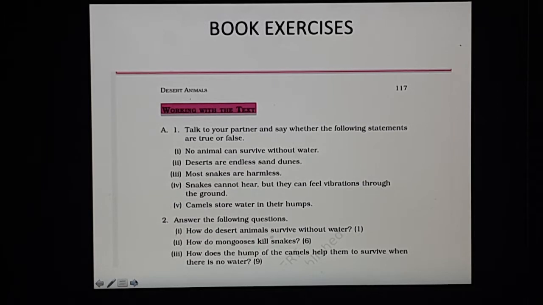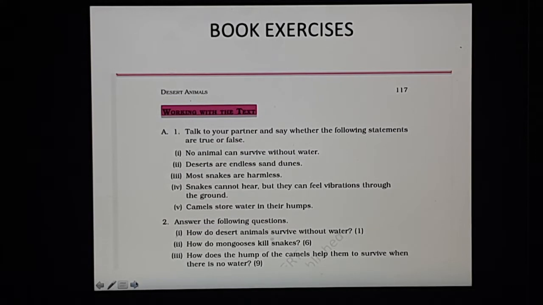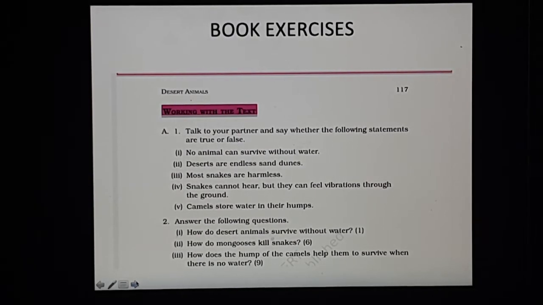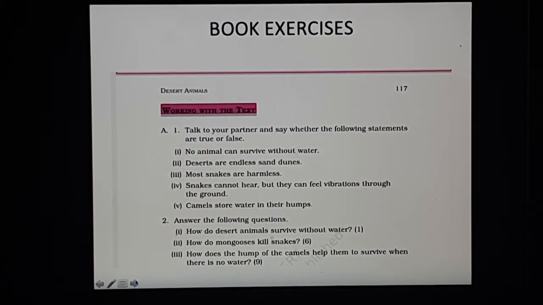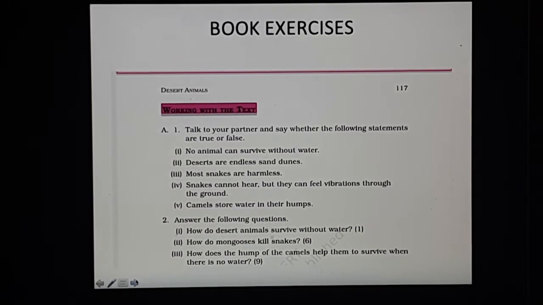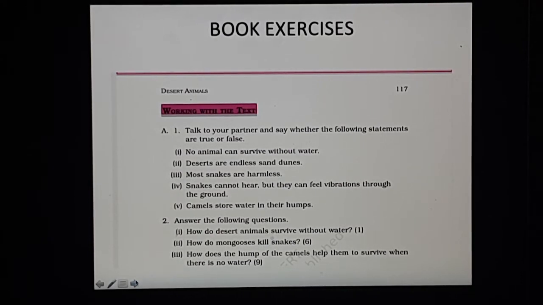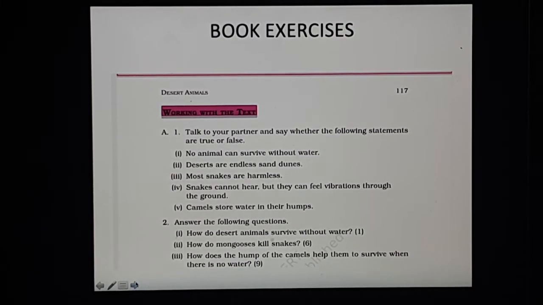What do they do? They collect small water droplets on their legs and then put those drops in their mouth after lifting their legs high up. This is how they survive without water for a long time. And camels, they get moisture from desert plants. This is how some animals survive without water for a long period of time.